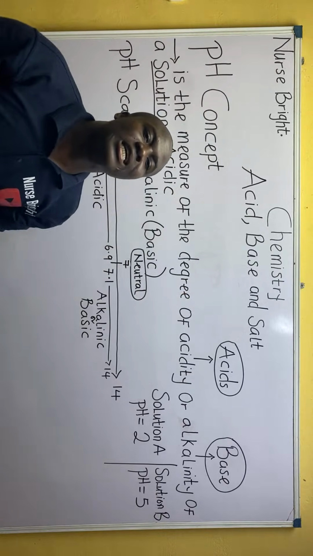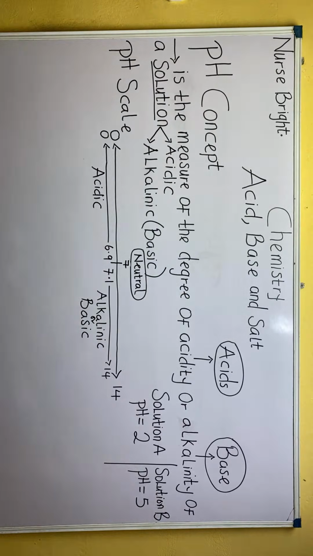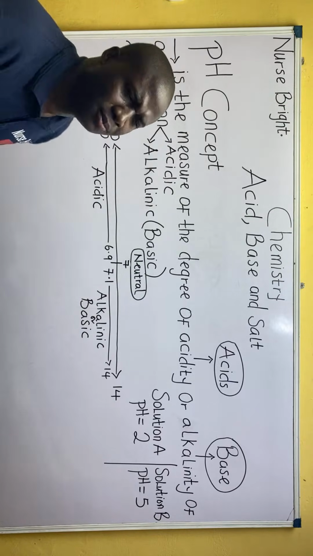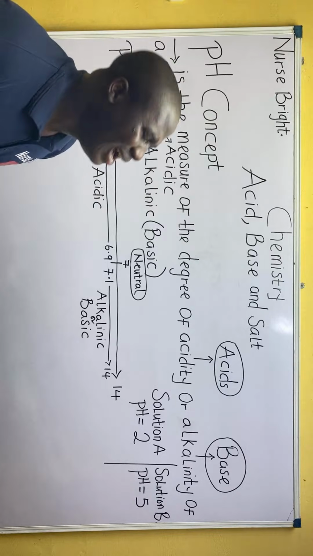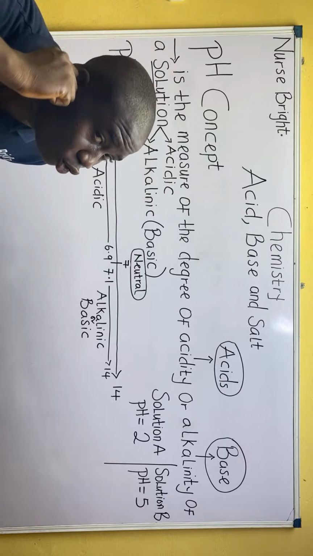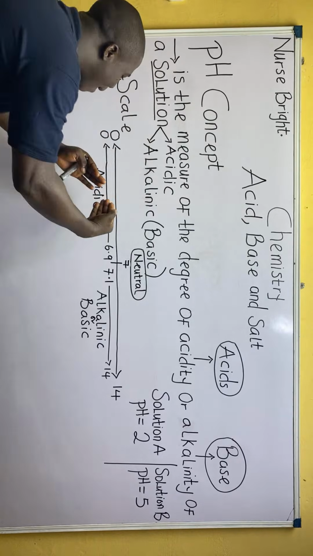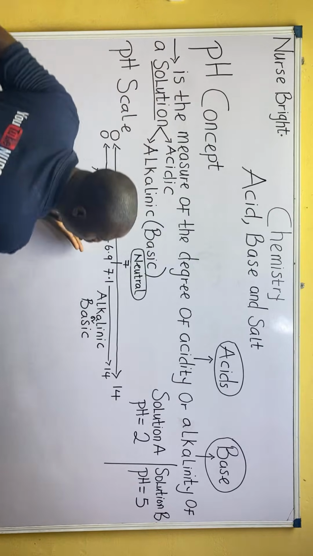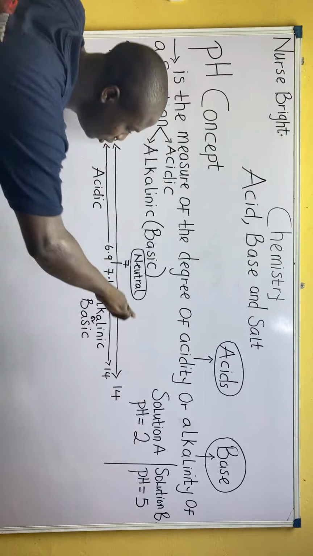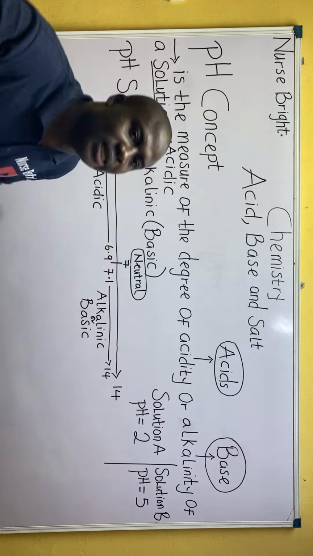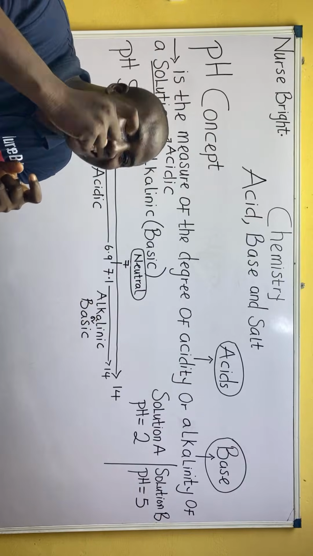But the question now is this. Which of them is more acidic? Let me tell you guys something. As you go towards zero, the acidic nature of that solution increases. If you don't know, you know it from today. As you approach zero, your acidic nature increases. As you approach 14, that is why I drew these two arrows, your alkalinic nature or basic nature increases.